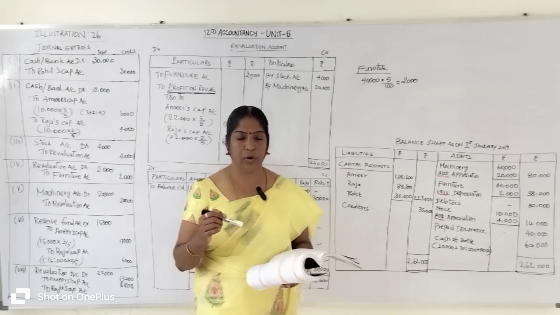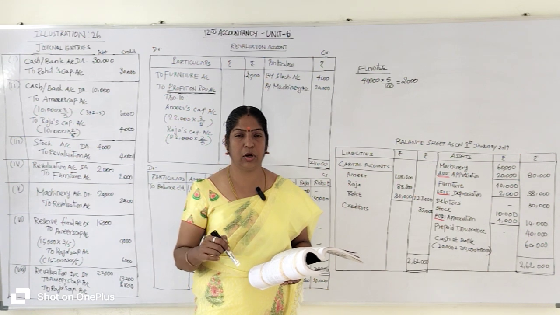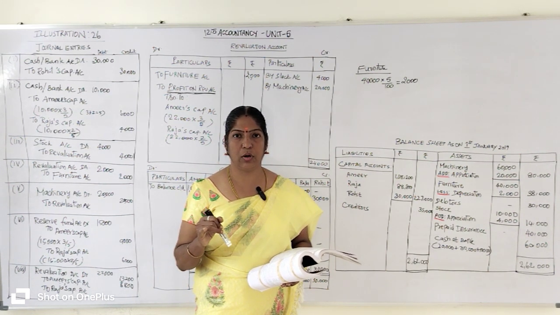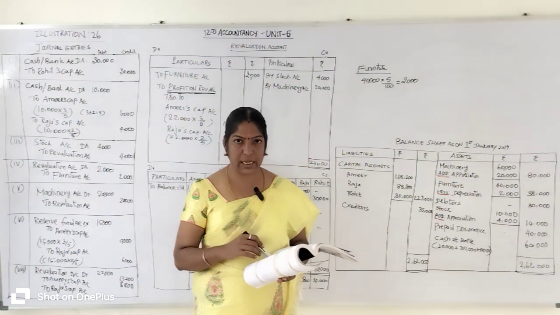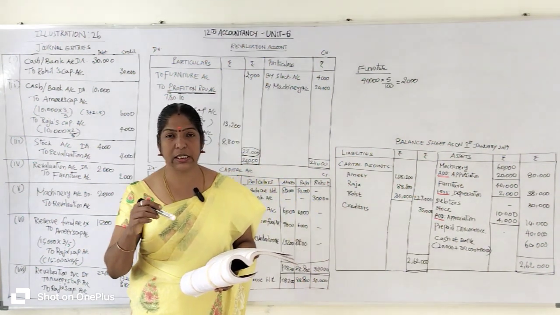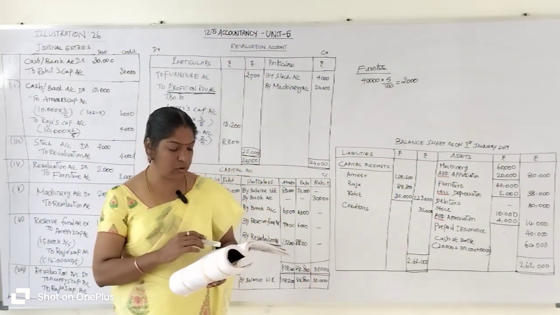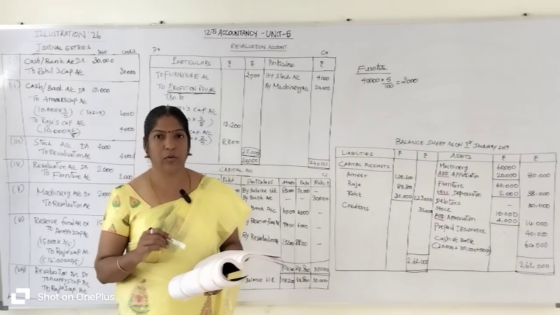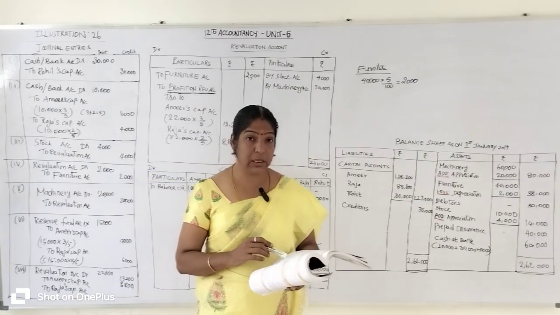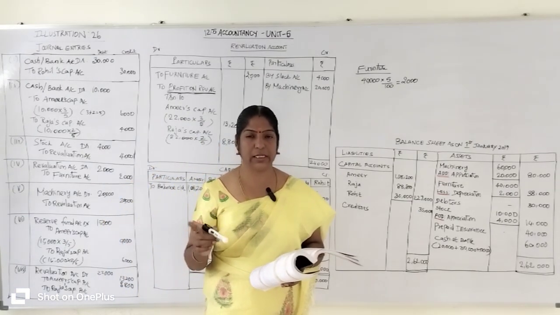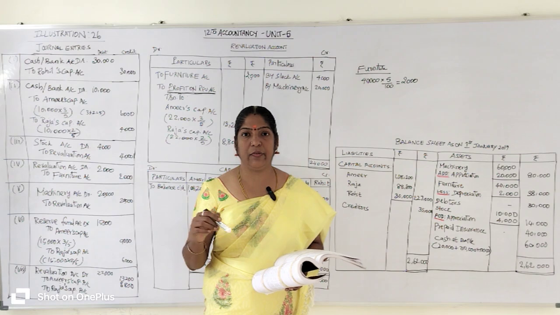So whenever a new partner comes and joins the partnership firm, he will bring two things. What are they? The capital and the goodwill. Rohit's capital account is 30,000 rupees he contributed to the business, and his share of goodwill amount, 10,000 rupees, also the new partner Rohit contributes to the business. That 10,000 rupees is immediately transferred to the old partners' capital accounts in their sacrificing ratio.